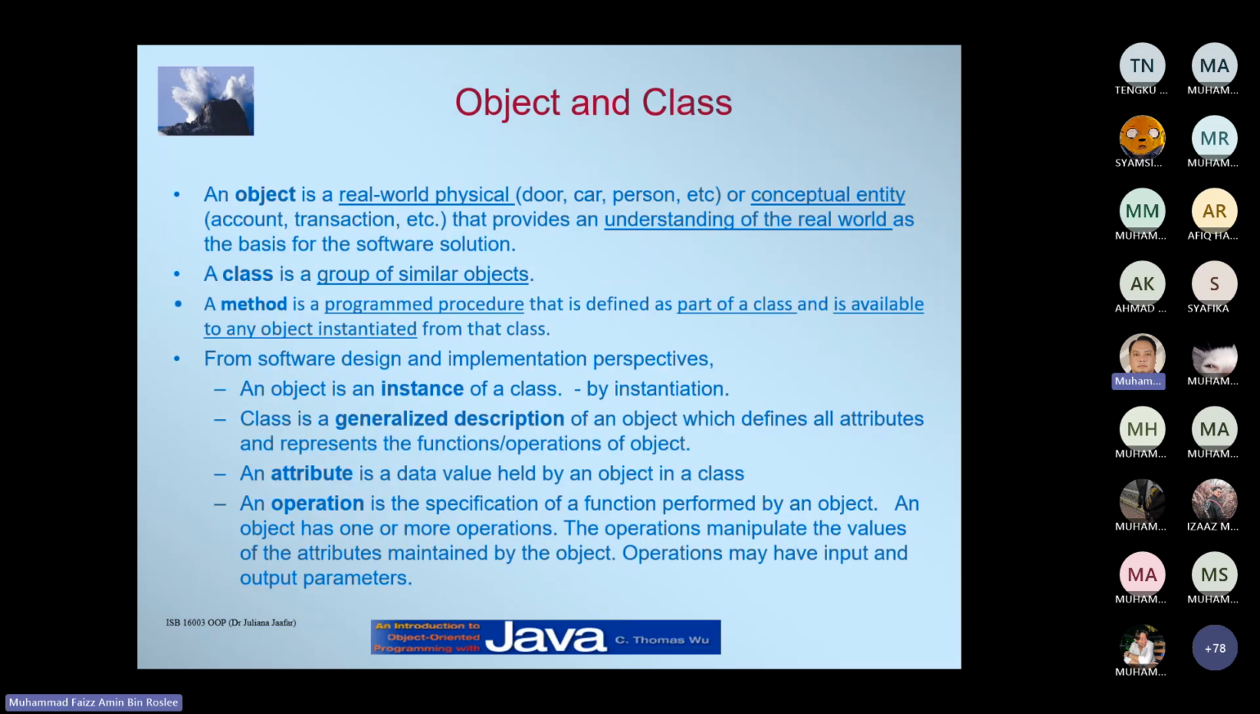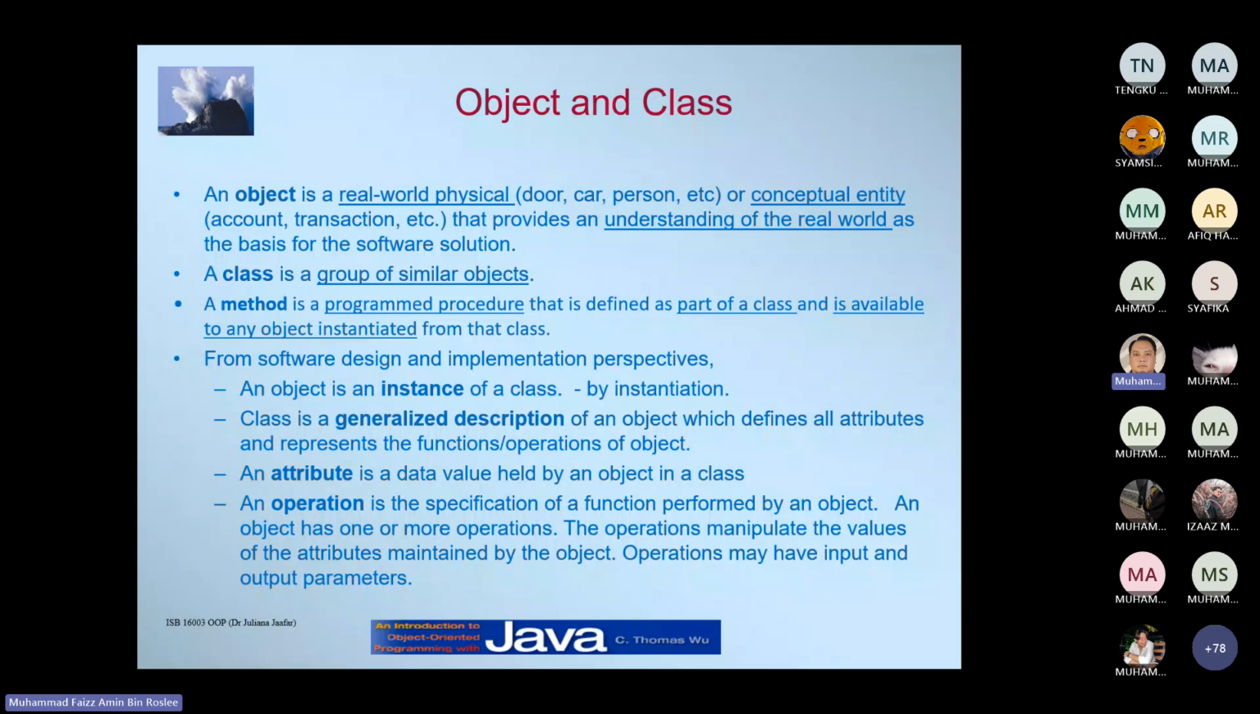An object is a real world physical thing, for example a door, car, or person, or a conceptual entity like an account or transaction, that provides an understanding of the real world as a basis for a software solution. Okay, a class is a group of similar objects. A method is a program procedure that is defined as part of a class and it is available to any object instantiated from that class.